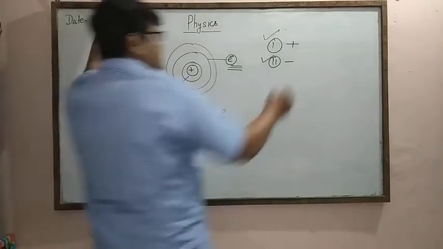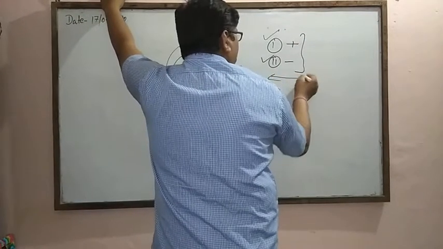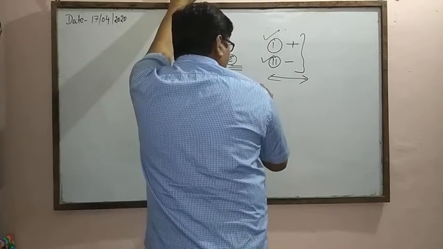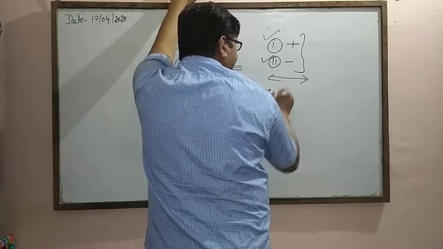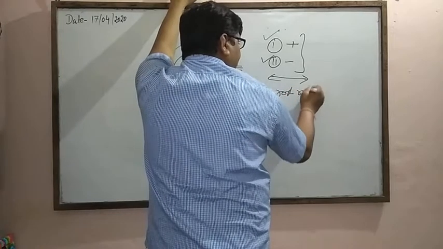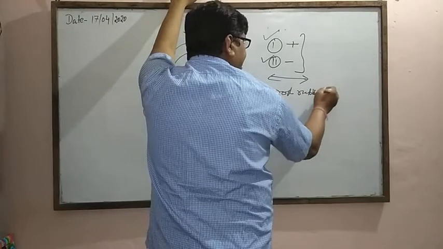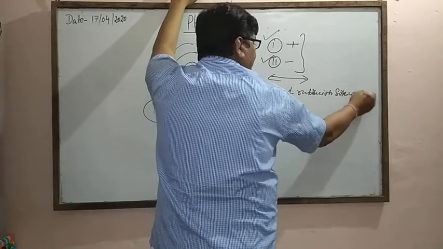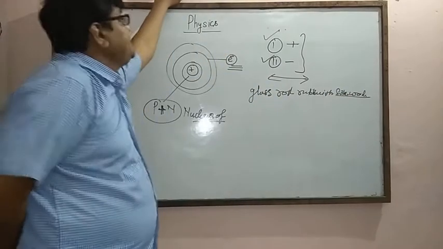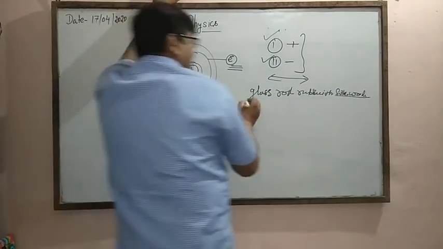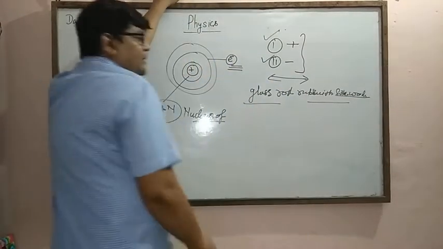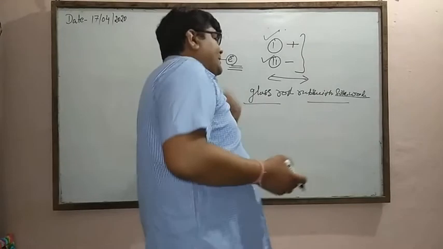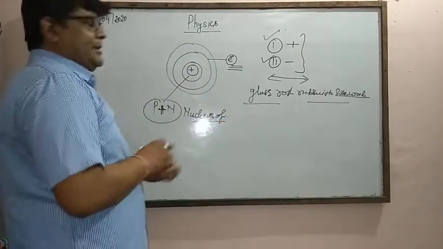According to Thales, the great philosopher, when a glass rod is rubbed with silk or wool, some tiny particles are attracted, but he did not explain why these particles are attracted towards the material.